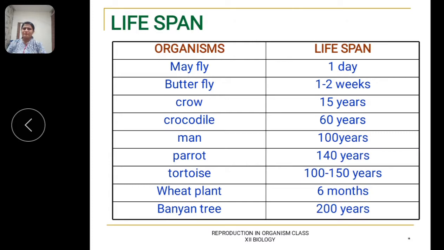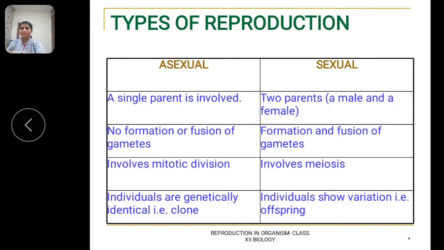There must be some processes in living organisms that ensure continuity of species, and this process is called reproduction. In this chapter, you will be introduced to the different modes of reproduction present in various species and the importance of this process. So let us start with the topic reproduction.